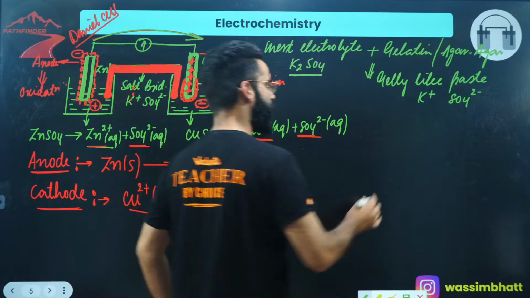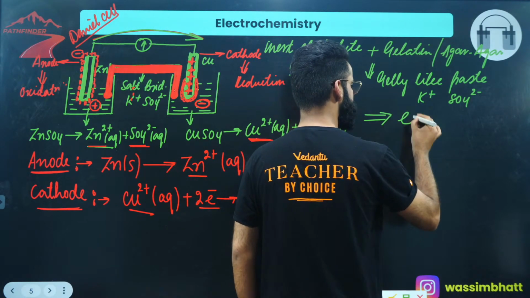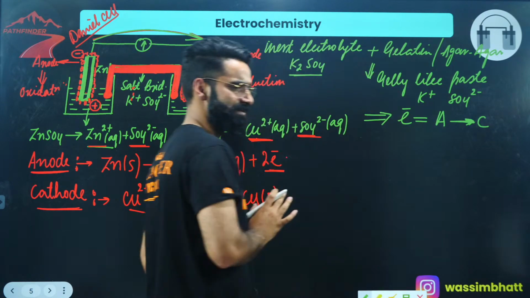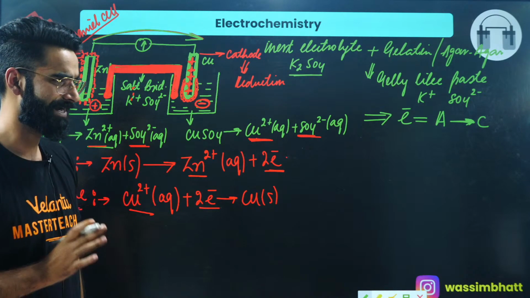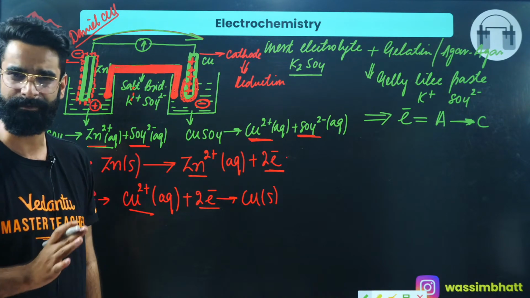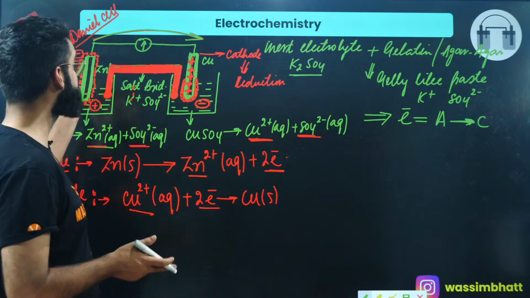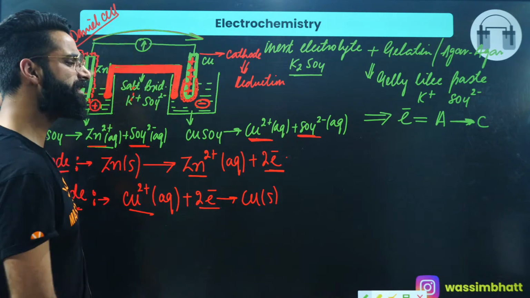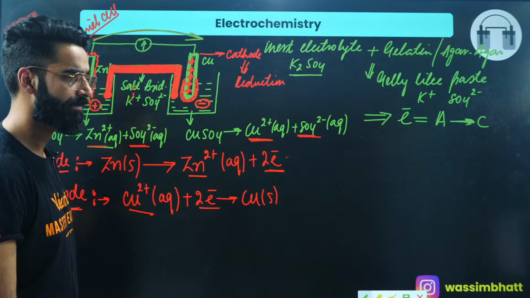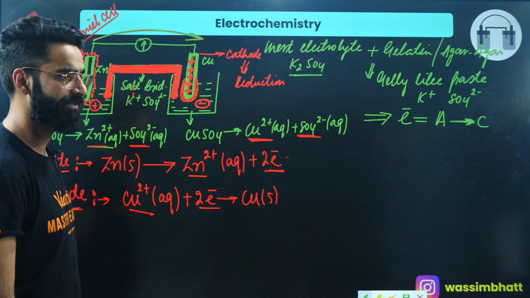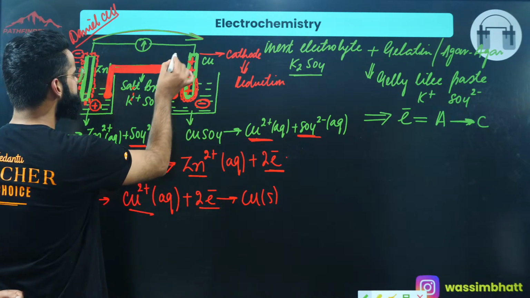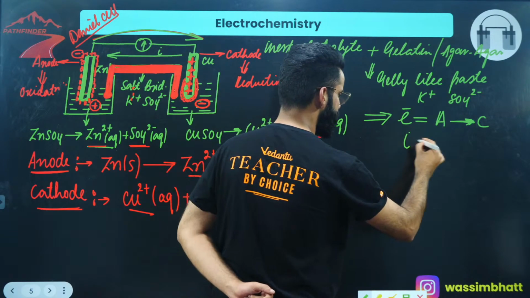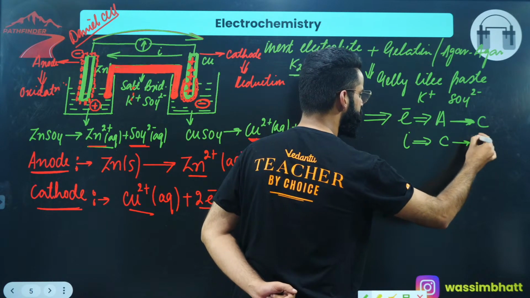So the first point which I would want you guys to take note of is the direction of electrons. It is from anode to cathode. It is not only the movement of ions, it is the directional movement, in a particular direction, from anode to cathode. If electrons are moving from anode to cathode, what is going to be the direction of current then? The direction of current is going to be opposite to the direction of electrons. So the direction of current will be from cathode to anode.